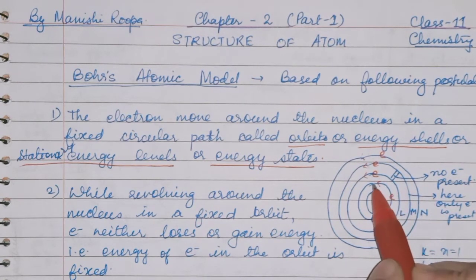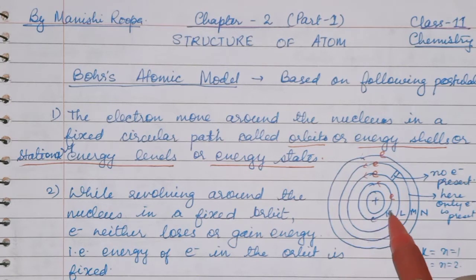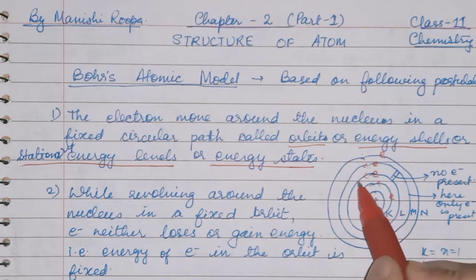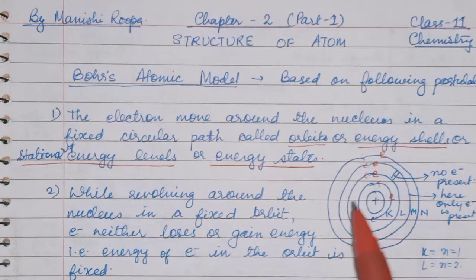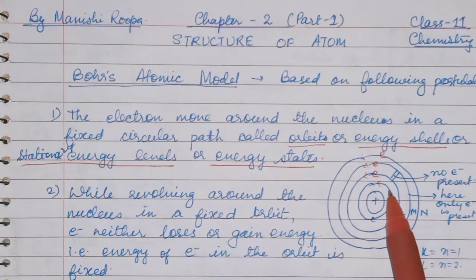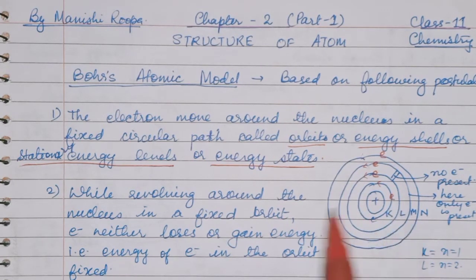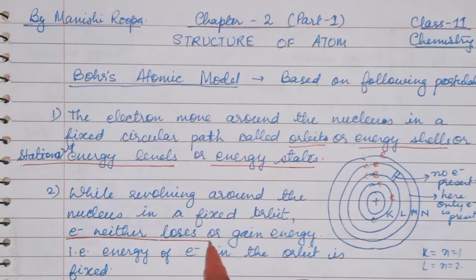Whatever energy is associated with this orbit will remain the same when the electron is moving around this orbit. So this is the second point: while moving in the fixed orbit, the electron is neither losing nor gaining energy.